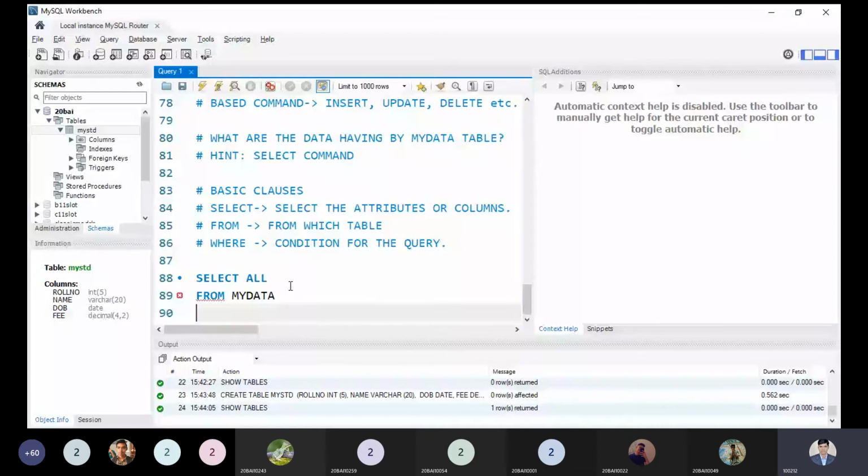But two are more important, select and from. The rest of the clauses are optional, and one by one we will see the optional parameters. So right now I'm selecting all the columns from my data table, and I can put the semicolon at the end.